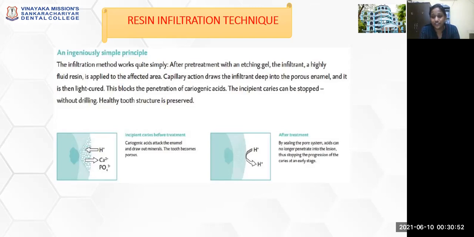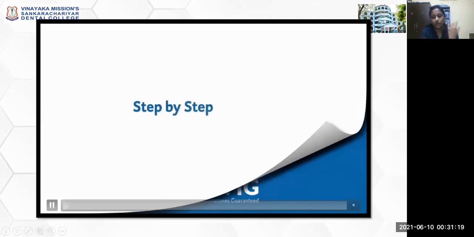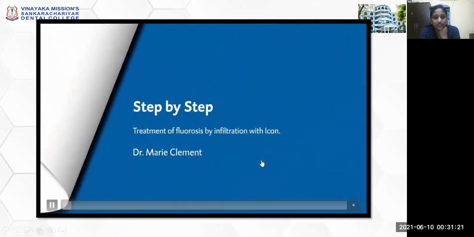So this resin infiltration technique is a recent advancement that has been introduced to manage the white spot lesion as well as dental fluorosis, or any kind of aesthetic treatment, as a minimally invasive aesthetic technique. This resin infiltration technique can be given. So here's the video about the step-by-step process of the resin infiltration technique.